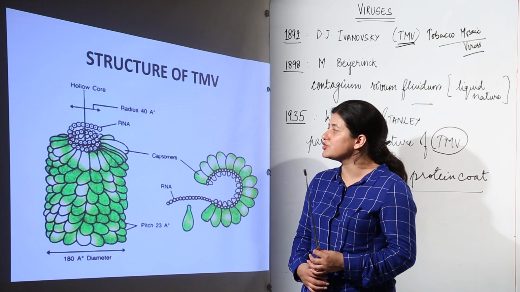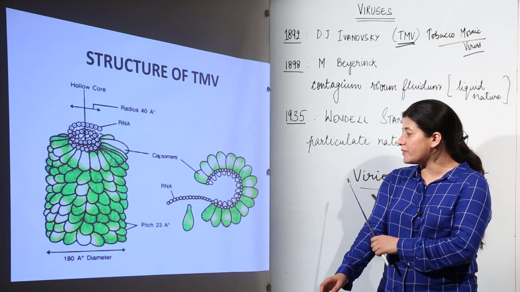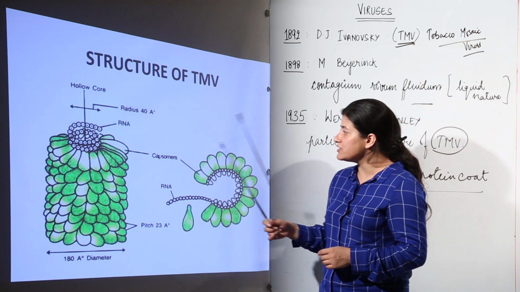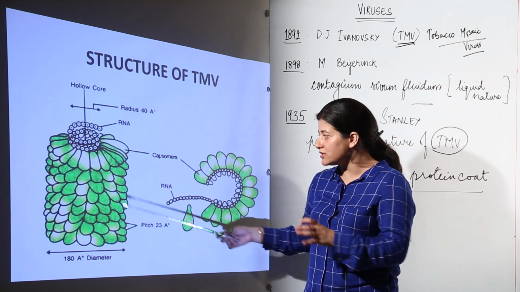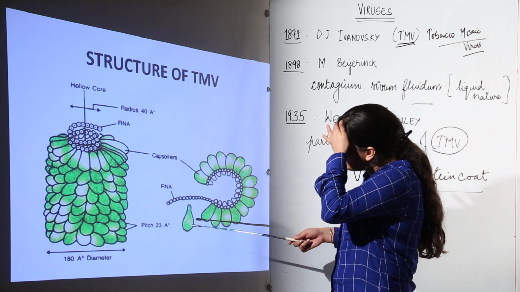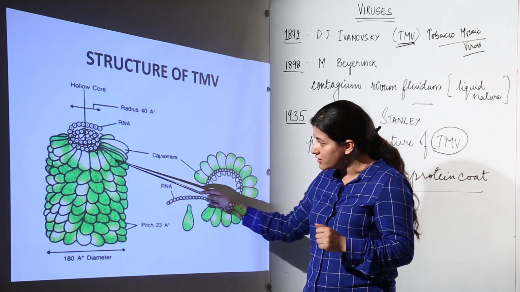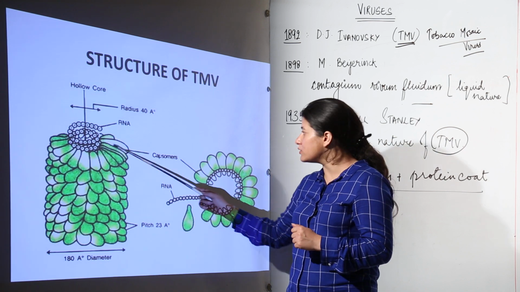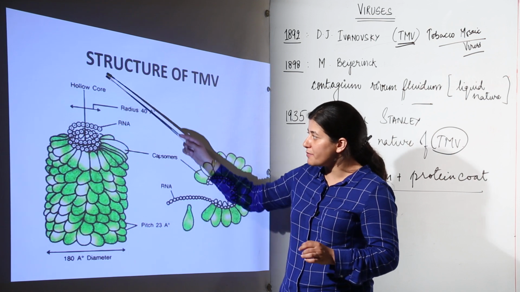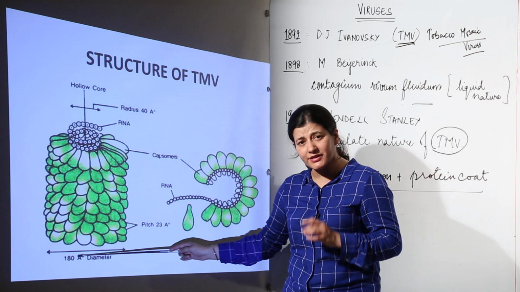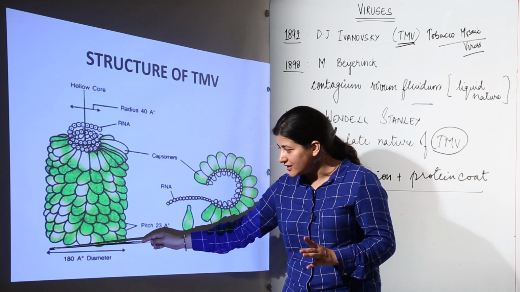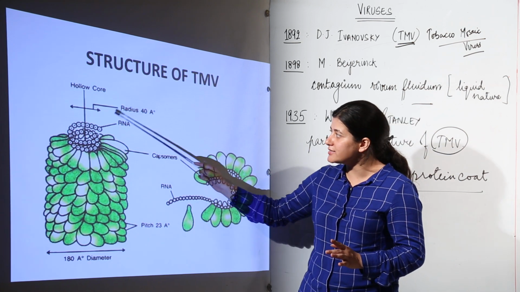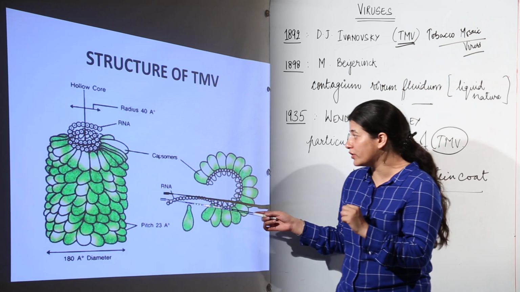Next we have the structure of tobacco mosaic virus. As I told you, it is a helical structure; the capsid is helical, and as you can see over here, it has many capsomeres. It appears like some sort of leafy arrangement, but it is not leafy. These capsomeres are proteins, and inside you can see the helical RNA as well. The capsomeres are also arranged in a helical pattern, and what you have to remember is that the core is hollow. The diameters are to be learnt by heart: the diameter of this entire protein coat of TMV is 180 angstrom, and the radius of the hollow core is 40 angstrom.